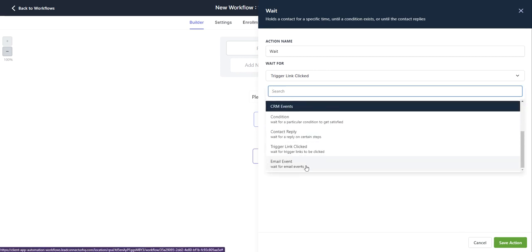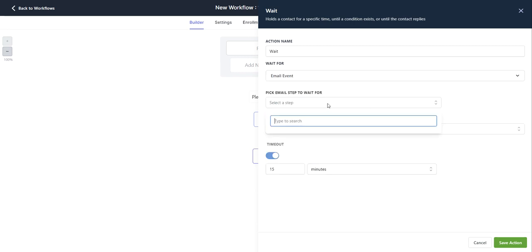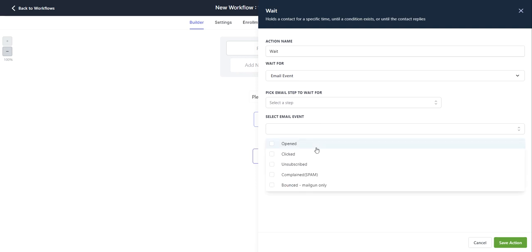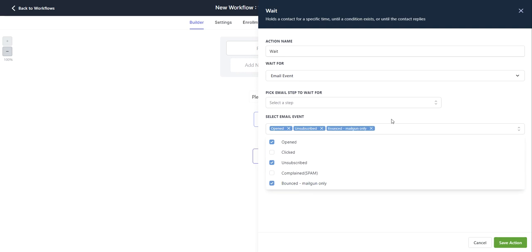And then our last one is email event. So this is going to wait for email events. You can pick an email step to wait for and then select your email event. You can click these options here. You can also select multiple. And then again, you have your timeout.